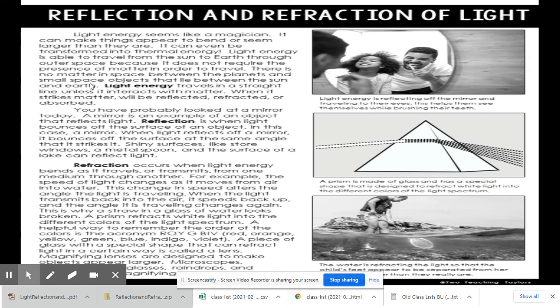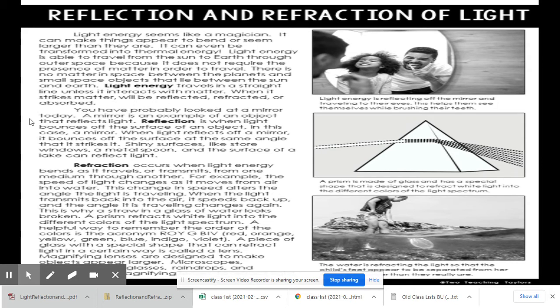Light energy is able to travel from the sun to Earth through outer space because it does not require the presence of matter in order to travel. There's no matter in space between the planets and Earth. Light energy travels in a straight line unless it interacts with matter. When it strikes matter, it will be reflected, refracted, or absorbed.